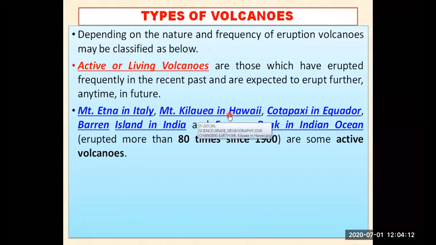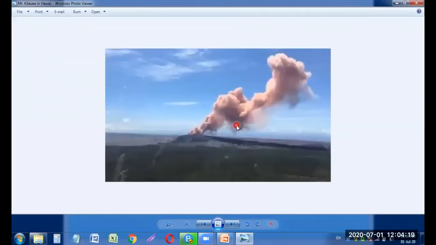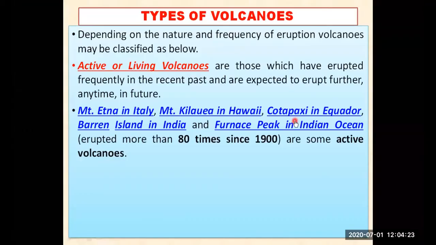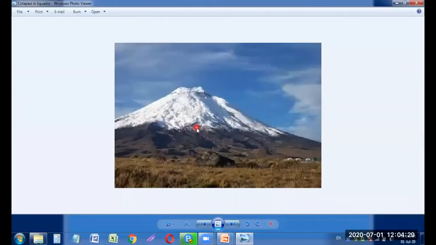चलो अब हवाई में देखते हैं. Mount Kilauea, in Hawaii. That is also an active volcano, my dear students. You can see इससे भी वोल्केनो यानी कि लावा बार बार निकलता है. Cotopaxi in Ecuador. इक्वेडर में जरा देखते हैं, यहाँ पर भी है. This is also one of the volcanic eruptions and that is also quite active.